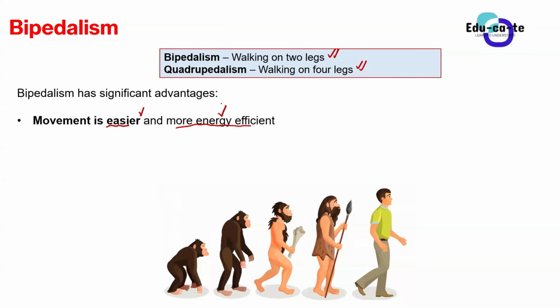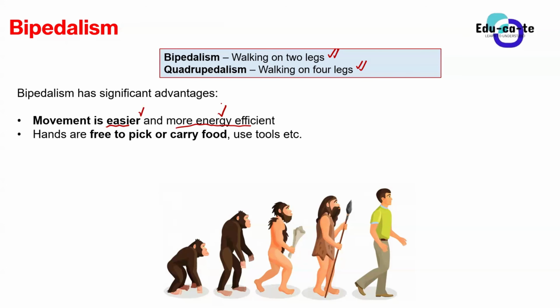We also have another advantage of walking on two legs rather than four: the hands are free to pick or carry food or to use tools, etc. Remember, whenever we look at African apes and humans, both of us have upper limbs and lower limbs. When we talk about the upper limbs, we are talking about our hands, and when we talk about the lower limbs, we are talking about our legs, right?